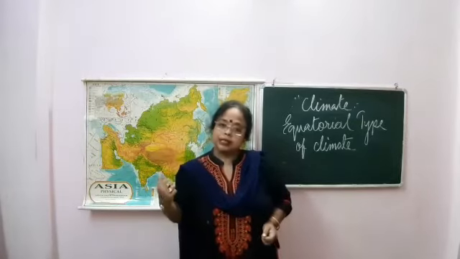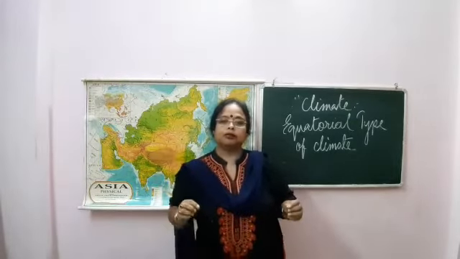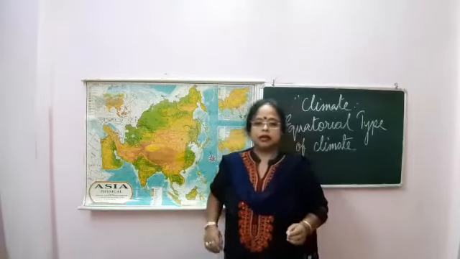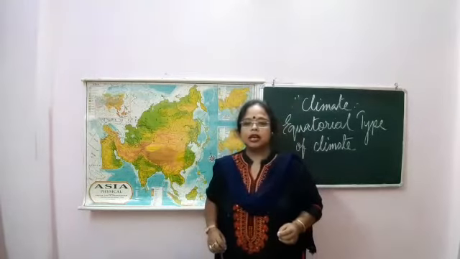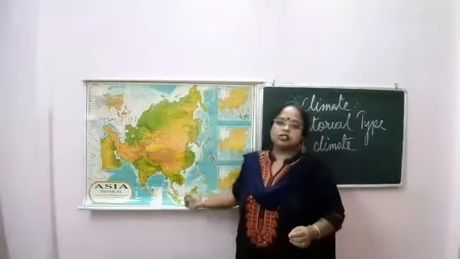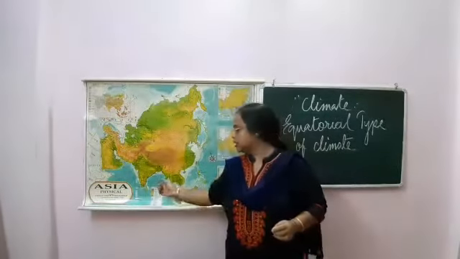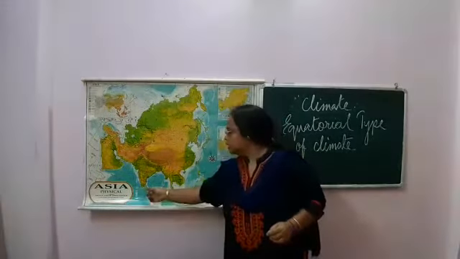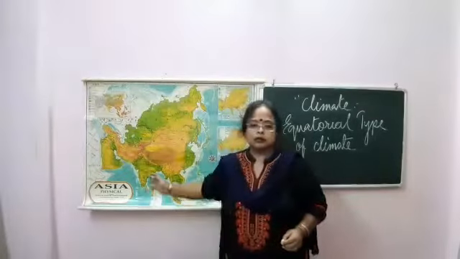So what regions are found here? If you see where it is found, the regions experiencing the equatorial climate of Asia are this part: Indonesia, Malaysia, Philippines, Andaman and Nicobar Islands, then Thailand and some parts of Sri Lanka.